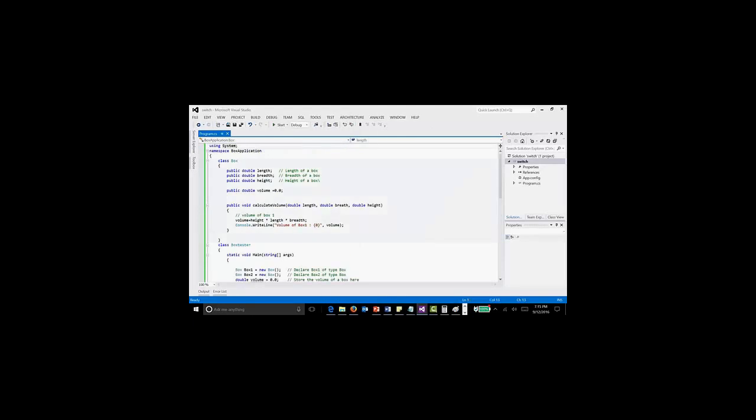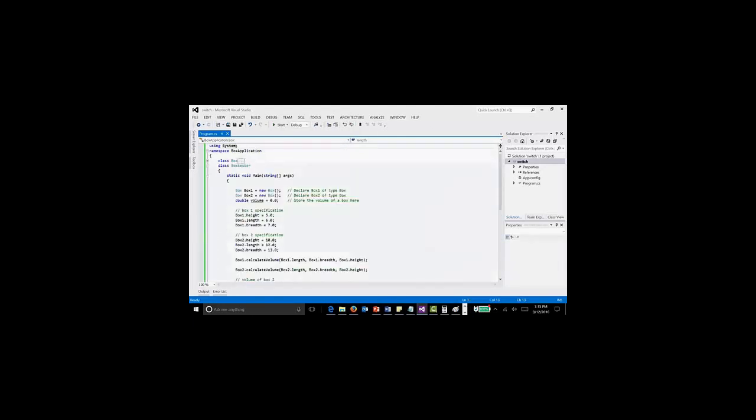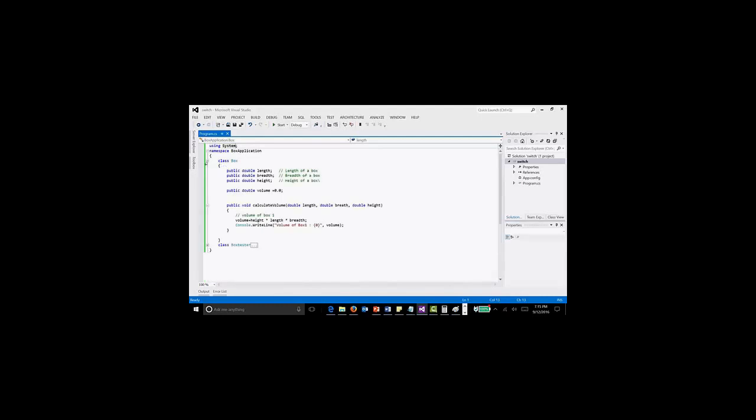So just to explain this one, we have one namespace and two classes. This is the main class, which is known as class Box. Inside that we mention the variables double length, double breadth and double height in order to store the length, breadth and height of the box. Then we mention one variable known as volume in order to keep the value of the volume.